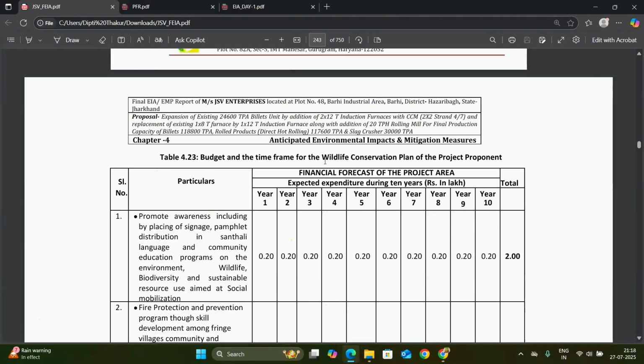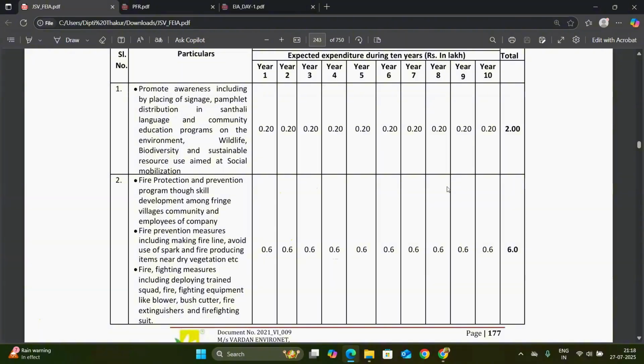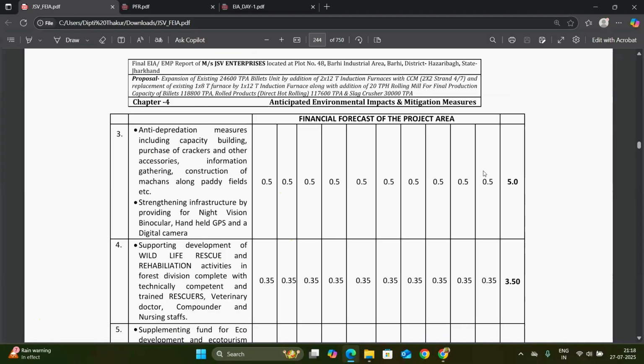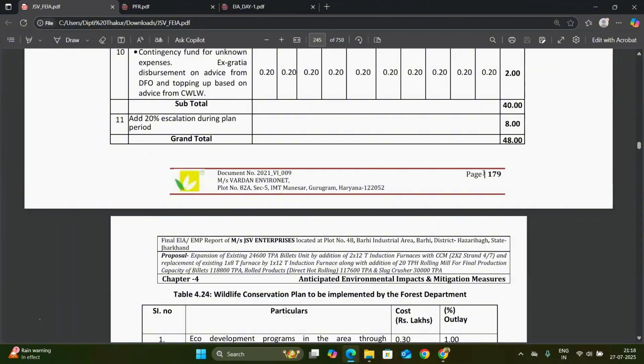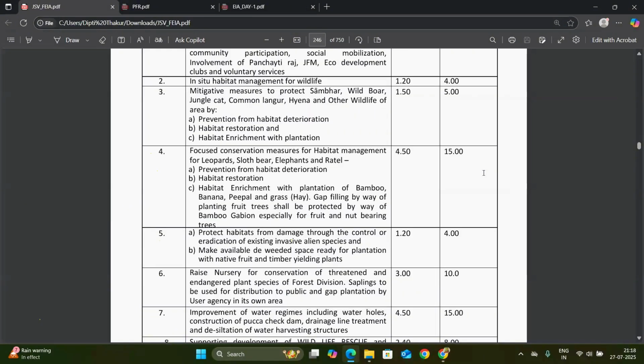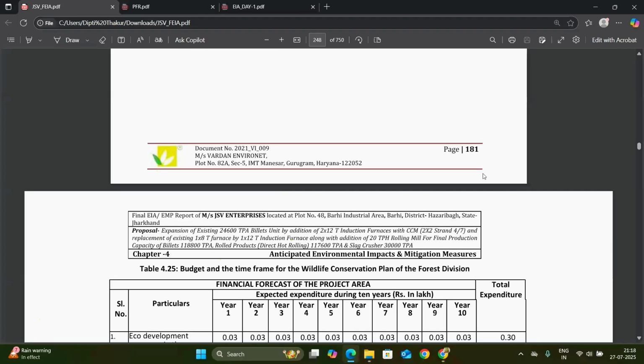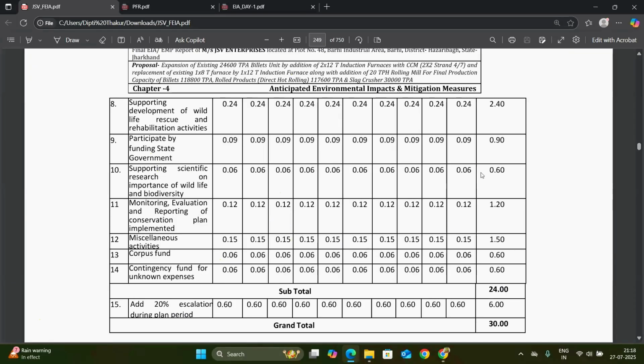On that basis we have to take the budget and time frame for the wildlife conservation plan from the project proponent. So every year, how much money they spend for the conservation of wildlife and the flora and fauna, for saving the biodiversity of that area. So this is how chapter 4 is done.